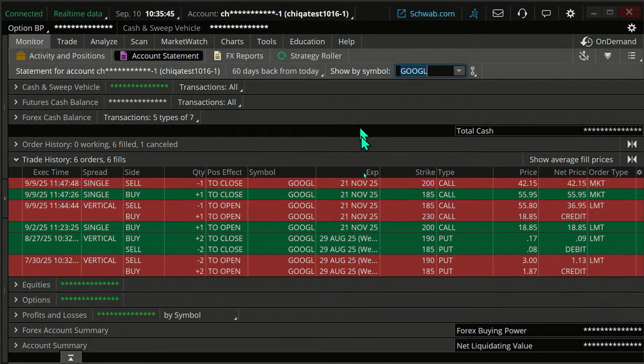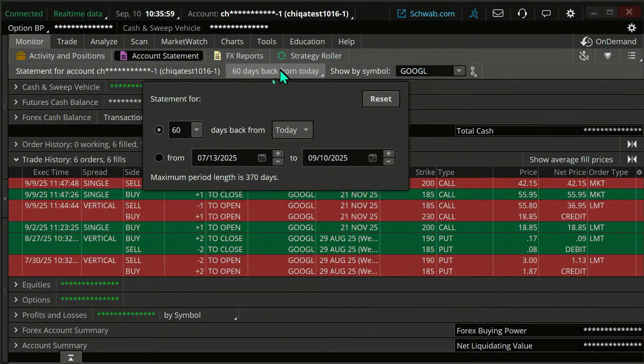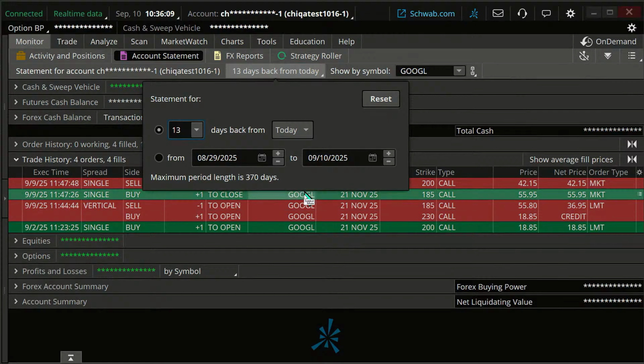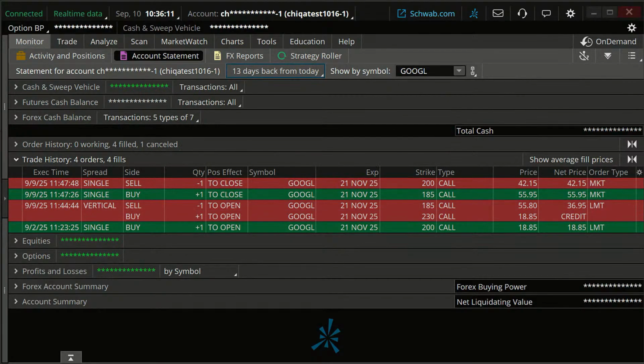And I don't need that many days. We're going to go, this was the initial trade there on the 2nd of September. Okay, so let me just go back. There we go. Okay, so this was the initial trade we did.